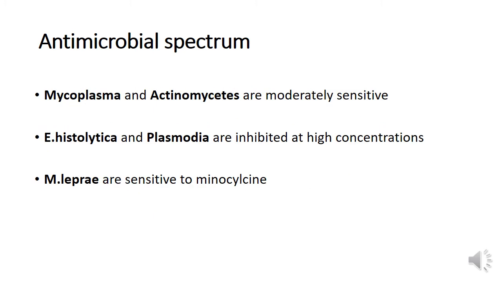Mycoplasma and actinomyces are moderately sensitive. Mycoplasma is responsible for atypical pneumonia. Actinomycetes cause actinomycosis. The protozoa, Entamoeba histolytica, which causes amoebiasis, and Plasmodia, which is responsible for malaria, are inhibited at high concentrations. Mycobacterium leprae is sensitive to only one tetracycline, that is minocycline.